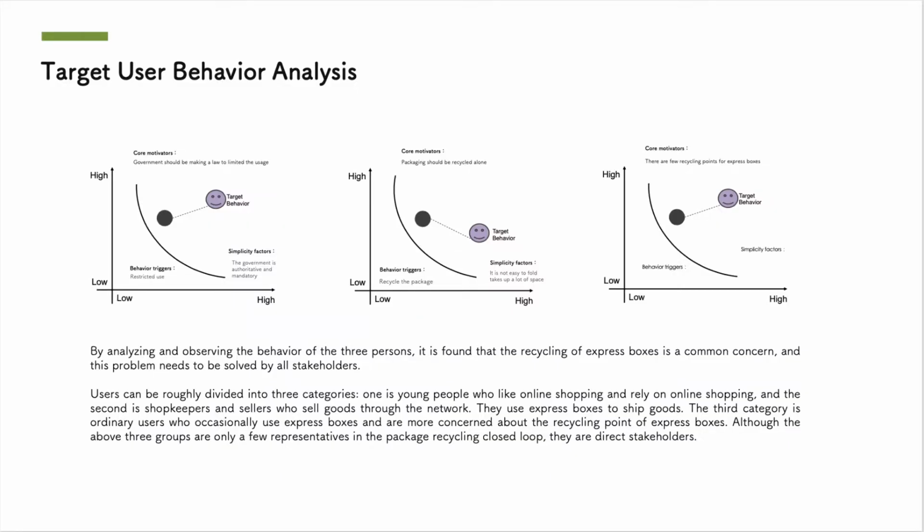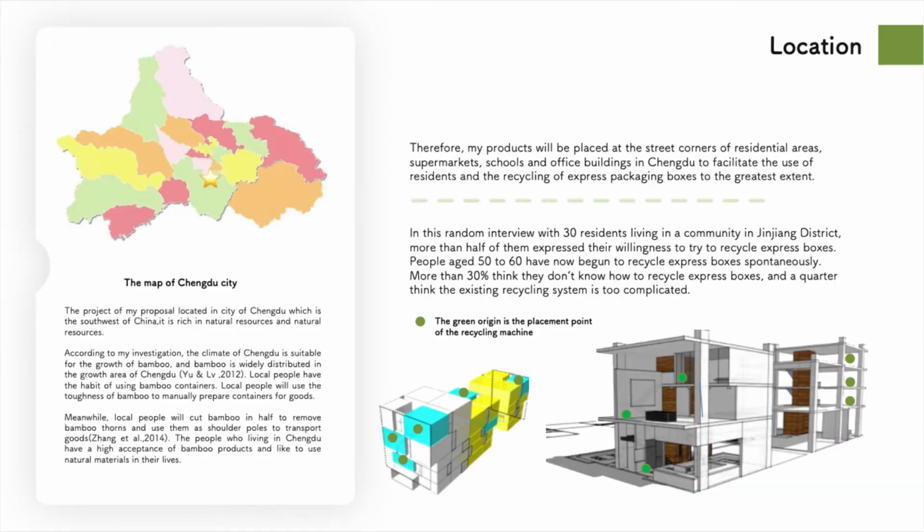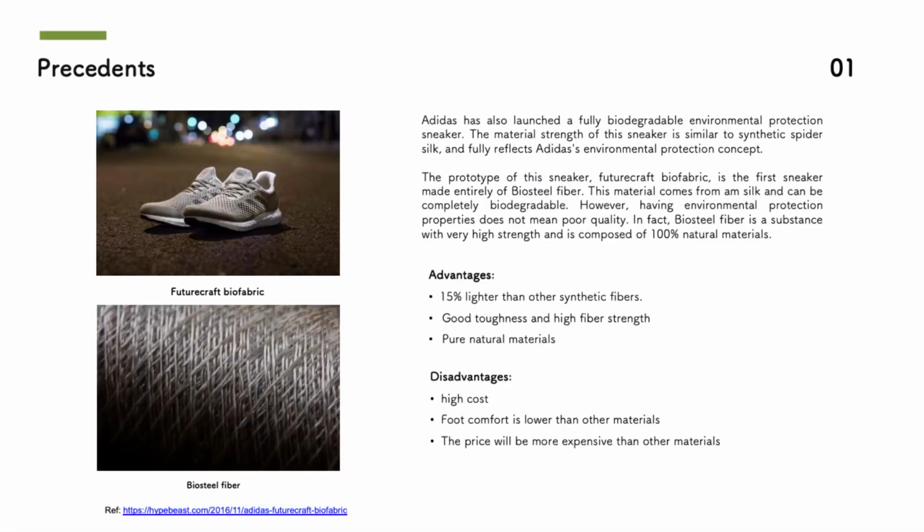Through the analysis of user behavior, it can get the pain points of the user and the design direction of the product, and the analysis of the geographic location can make the product more localized and easier for local residents to accept. In order to better design the function of the product, I also looked for two precedents.